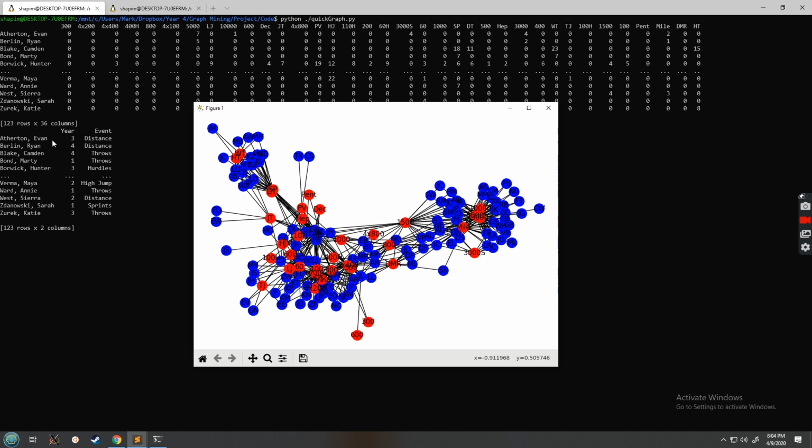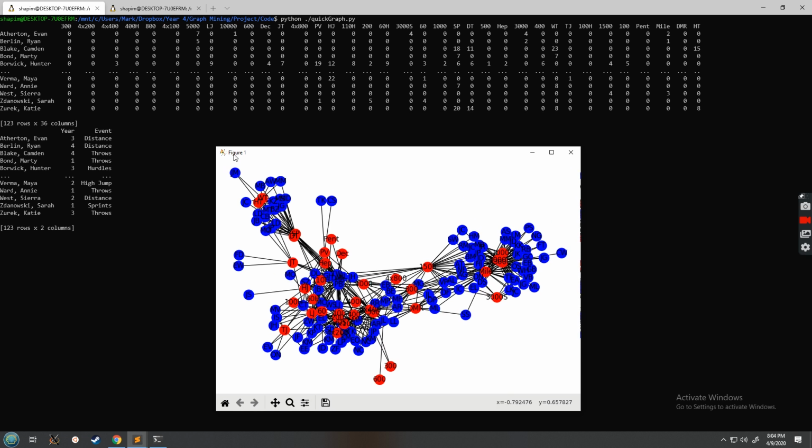But also, I went into RPI's website and got the year and the event group that every one of our athletes is in. So this is essentially the setup. This is our training data. This is our X, these are our labels. And here I have the years listed since I don't really know how to handle the year right now. You can see, for example, Camden Blake has thrown weight 23 times.